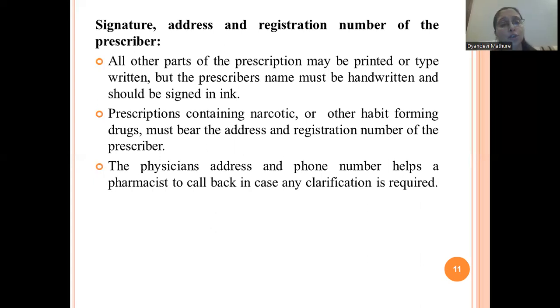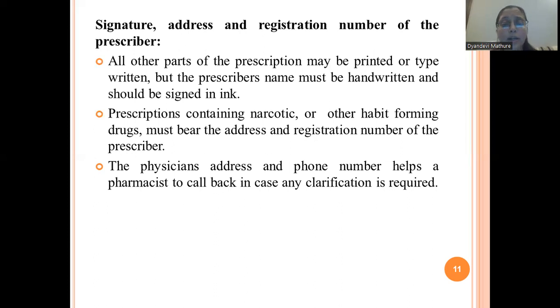All other parts of the prescription may be printed or typewritten, but the prescriber's name must be handwritten and should be signed in ink. Understood?